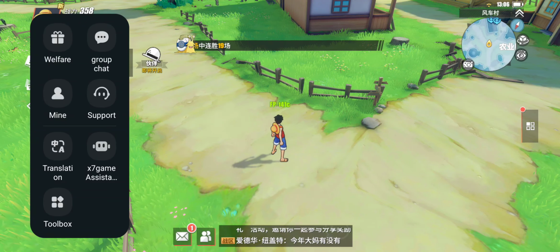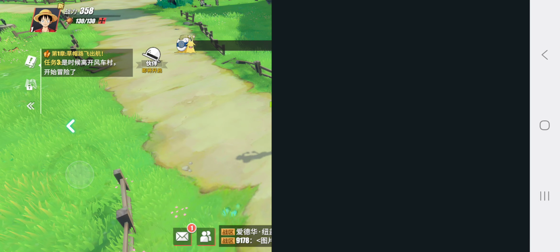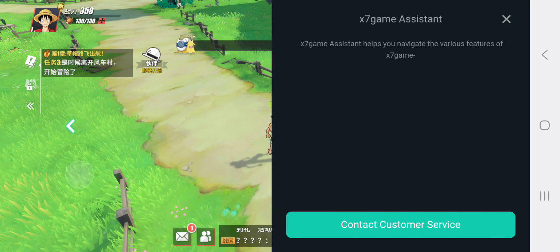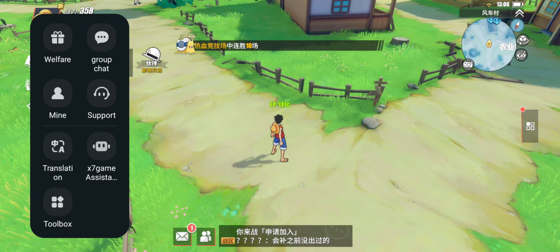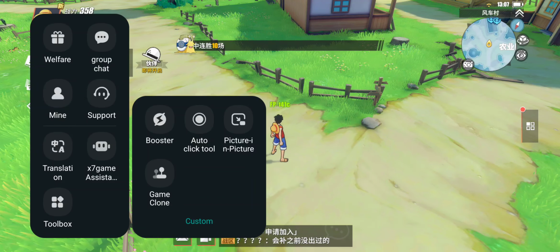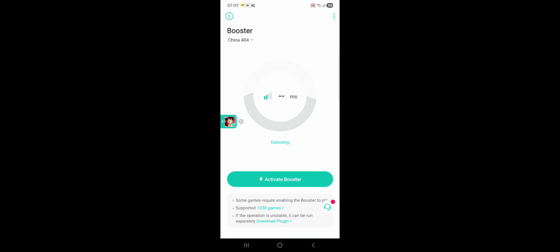Other options that are available here are the x7game assistant, where again you can ask some questions, like you can contact customer service if you have any issues. And there's this toolbox where you have different options, like booster, which is a VPN booster for your game to give you a better ping in PvP.